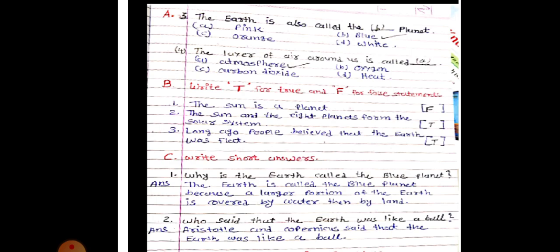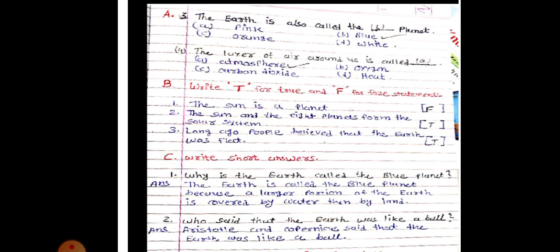Why is the earth called the blue planet? The earth is called the blue planet because a larger portion of the earth is covered by water than by land. Land से ज़्यादा water कवर्ड है, so उसको क्या कहते हैं? Earth is a blue planet.